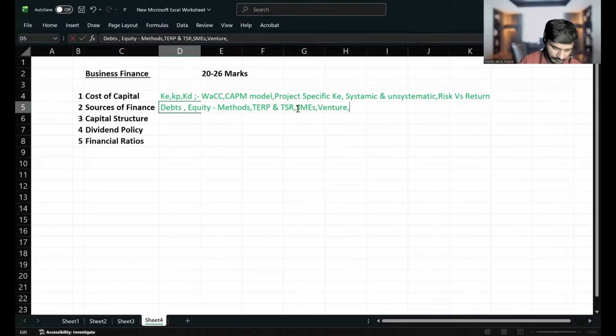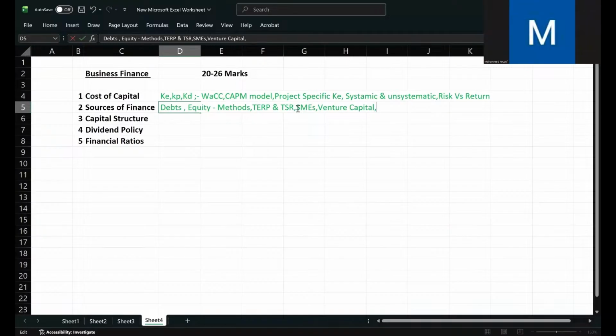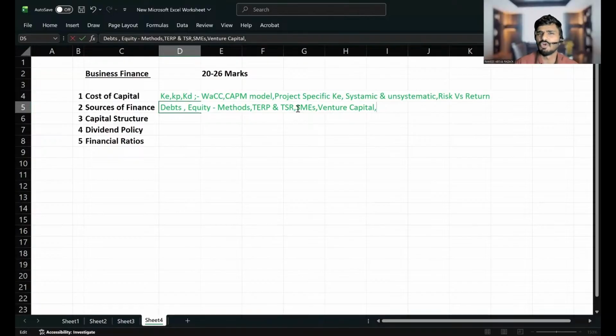Then you must learn about venture capital. Venture capital is where large companies or large venture capital firms invest in small, growing companies with high growth potential. Tata has venture capital, Reliance has venture capital firms, and many companies do. So you must understand what venture capital is. Is it below 50% shareholding? No, you are not learning any kind of percentage for venture capital in the FM, financial management paper. Anyway, SMEs and venture capital firms you have to learn.